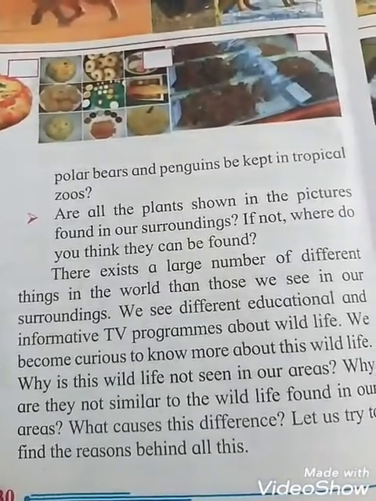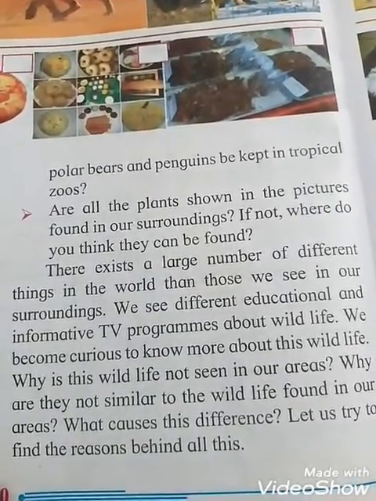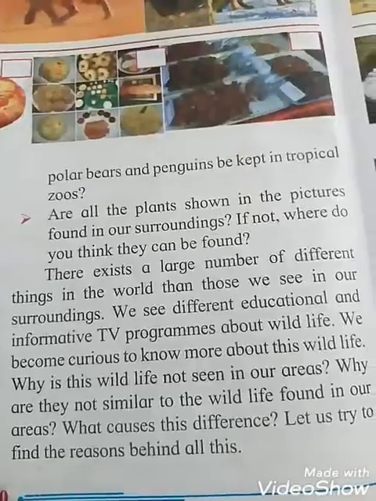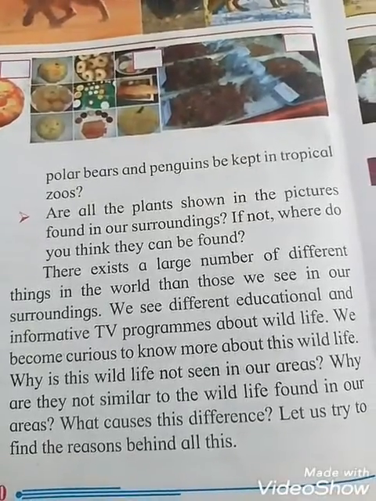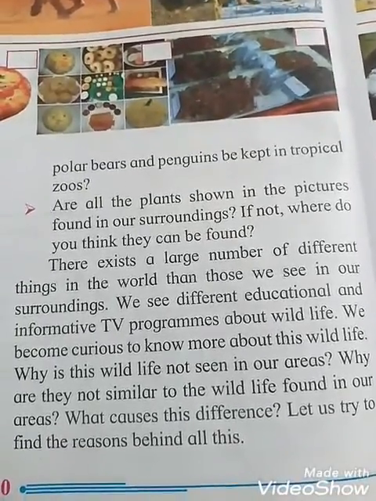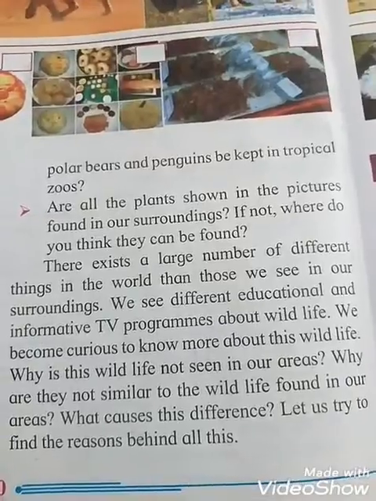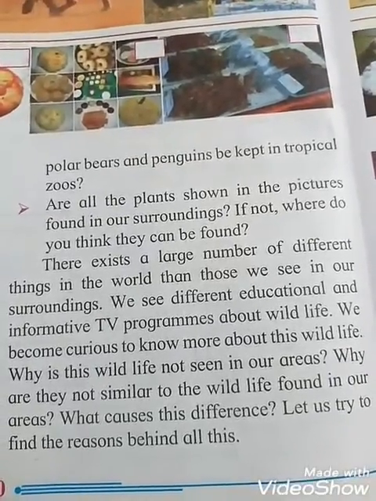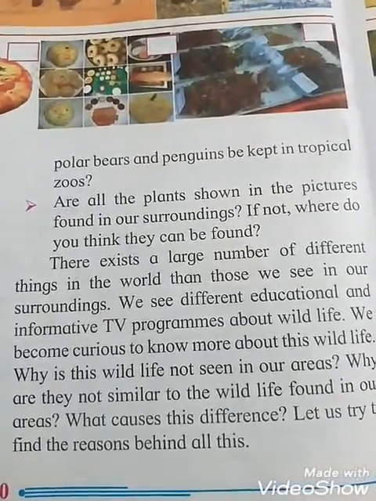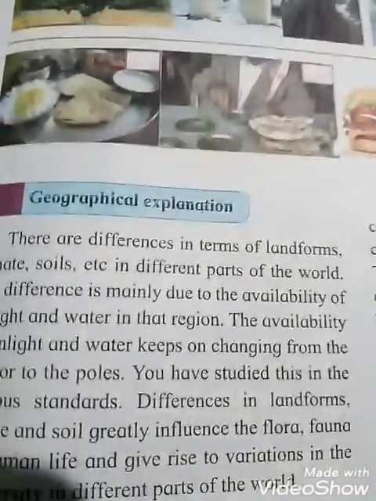So why is this wildlife not seen in our areas, students? Why are they not similar to the wildlife found in our areas? What causes this difference? Let us try to find the reasons behind all this. Okay students, see, geographical explanation.